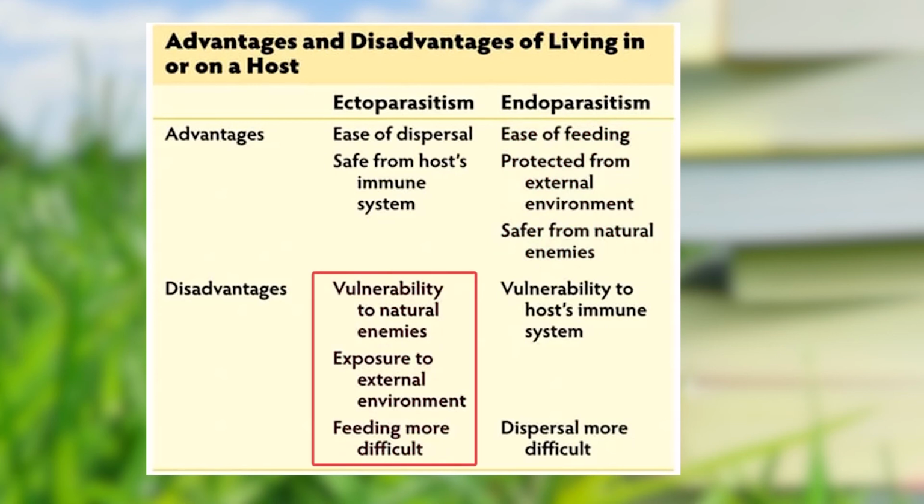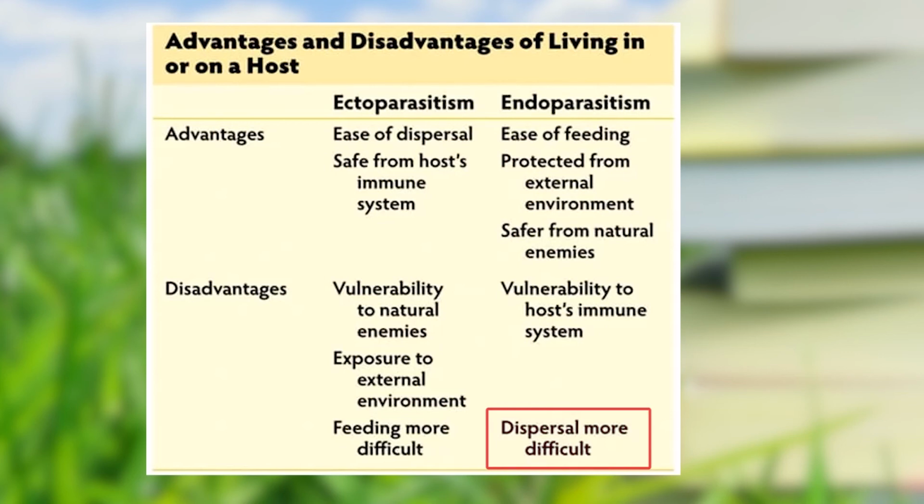Coming on to the disadvantage of the ectoparasite, we find that they are vulnerable to the natural enemies because they are exposed to the external environment, and for them feeding becomes more difficult. Whereas in the case of endoparasites, they are vulnerable to the host immune system, and therefore this is a big disadvantage for the endoparasite, and their dispersal is more difficult.